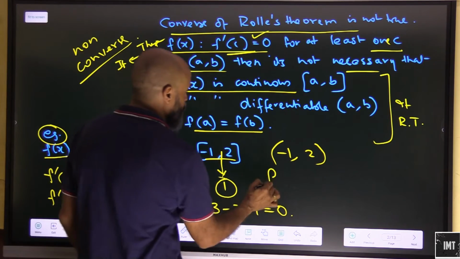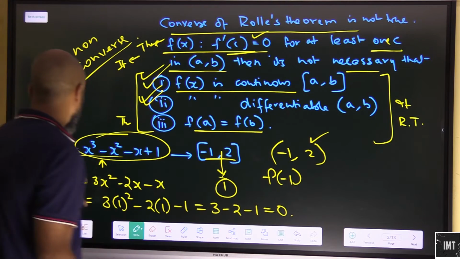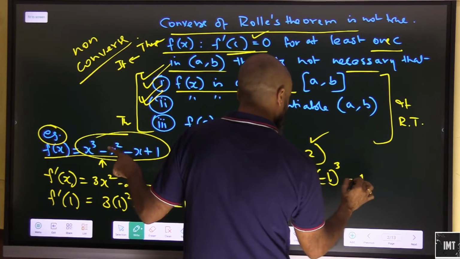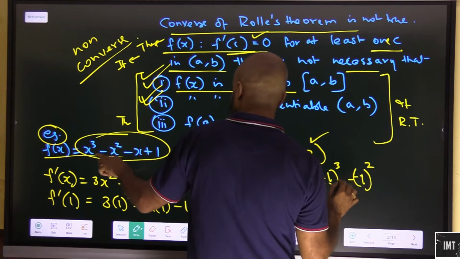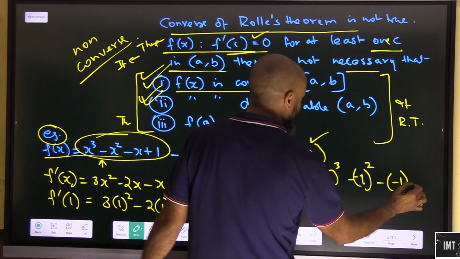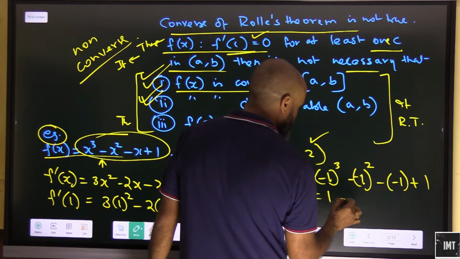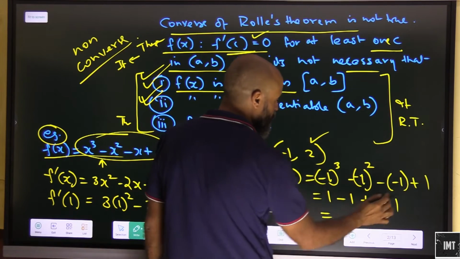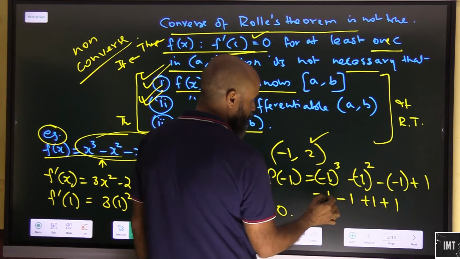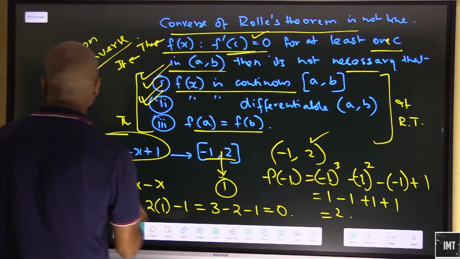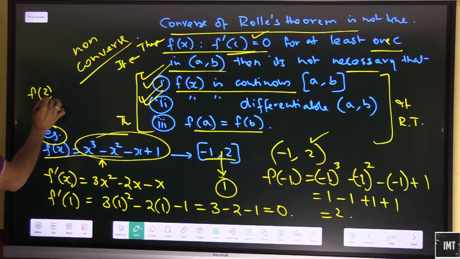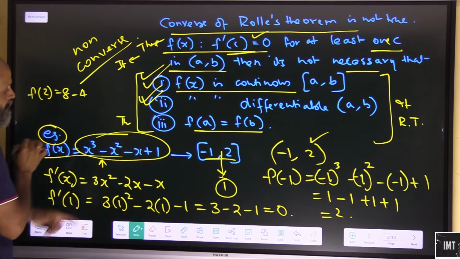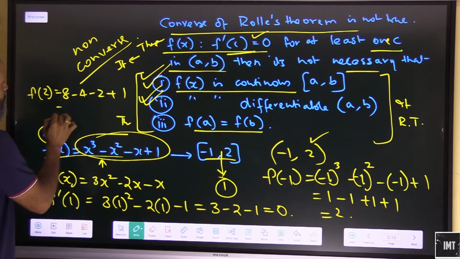So let's say f of minus 1. This is basically the interval. f(minus 1) will give you what? Minus 1 cube minus 1 square minus 1 plus 1. This will be minus 1, minus 1, plus 1, plus 1, which gives 0. Let's take out f(2). So what will be the value of f(2)? 2 cube will give you 8, minus 2 square will give you 4, minus 2 plus 1. What is this value coming out to be?